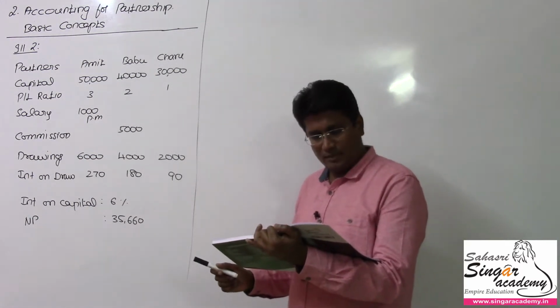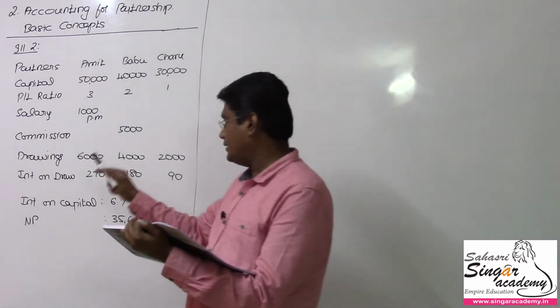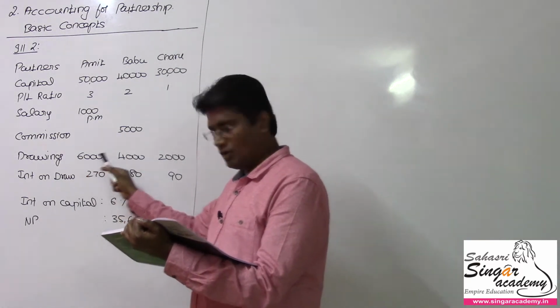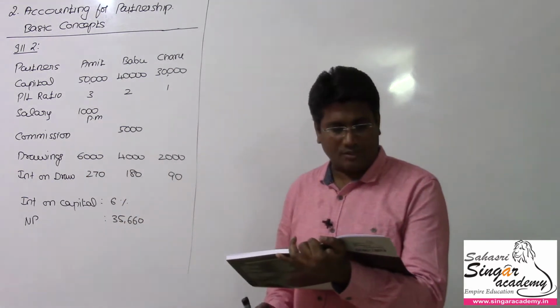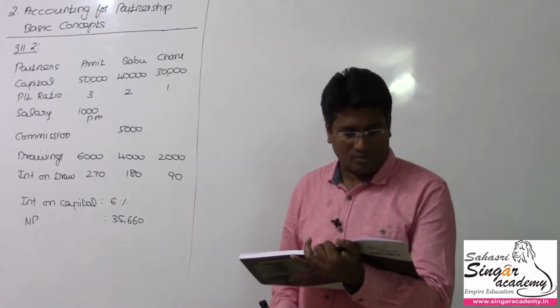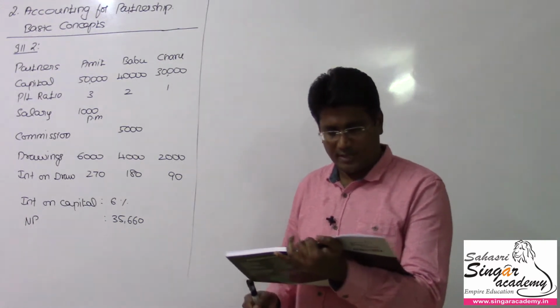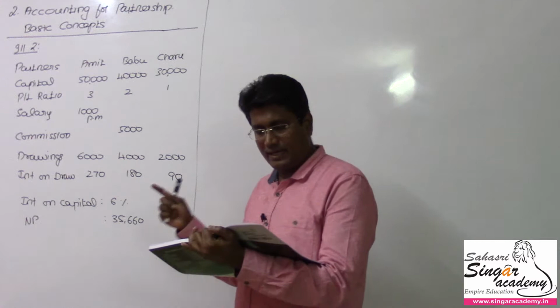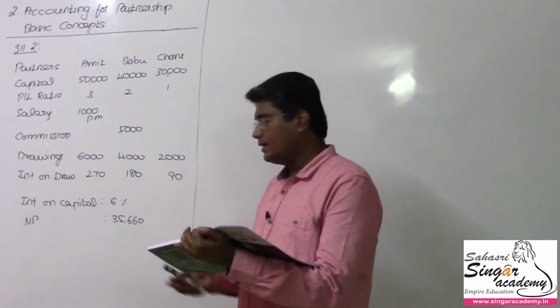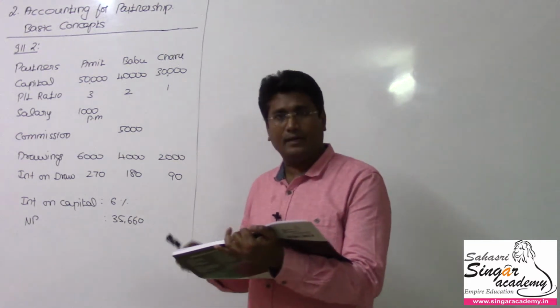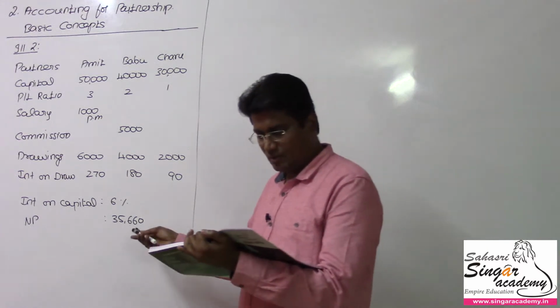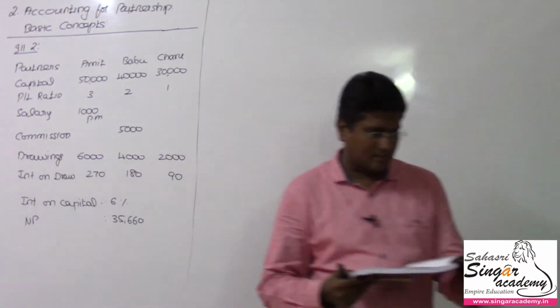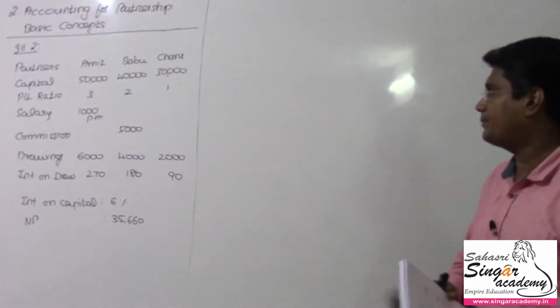annum. The drawings for the year were 6,000, 4,000 and 2,000. Interest on drawings of rupees 270 was charged on Amit's drawings and 180 on Babu's drawings and 90 on Charu's drawings. Net profit for the year ended 31st March 2015 is 35,660. Let me try this illustration. We are going to prepare only the P&L appropriation account.